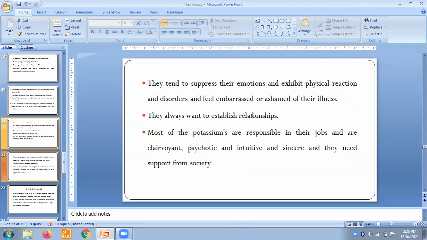They tend to suppress their emotions and exhibit physical reactions and disorders, and feel embarrassed or ashamed of their illness. They always want to establish relationships. Most of the potassium types are responsible in their job, and they are very clairvoyant, meaning whatever is going to happen, they will think about it.